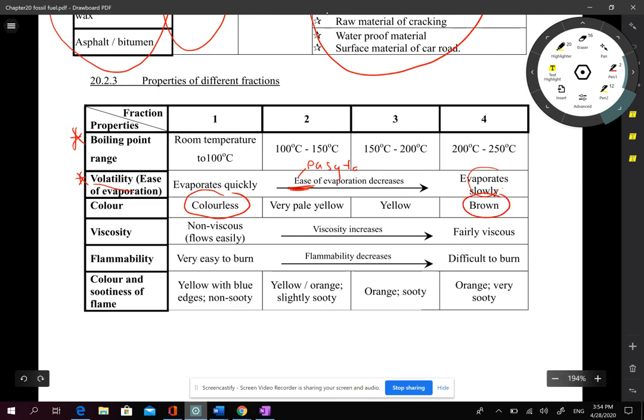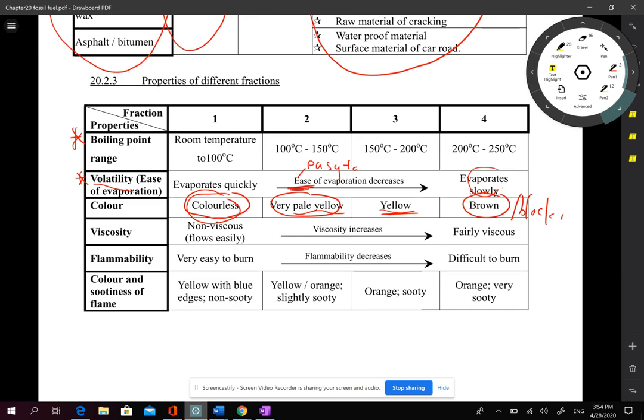The largest molecules still maintain a dark color, maybe brown or black. The smallest molecules should not contain any carbon, so they are colorless. The larger fractions may contain a little amount, so they maintain a pale yellow.